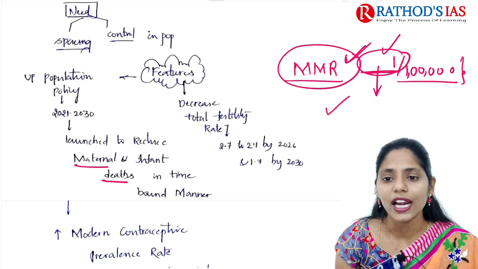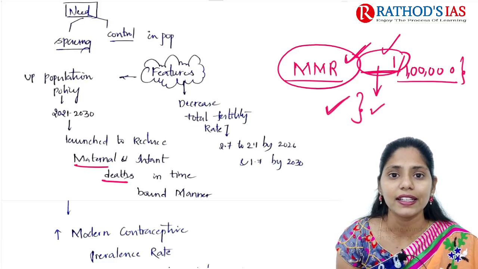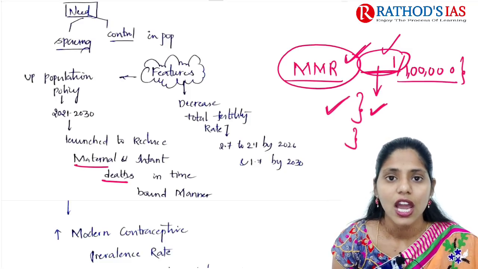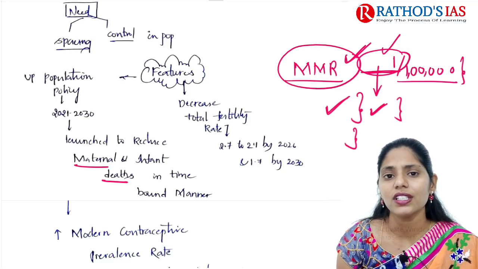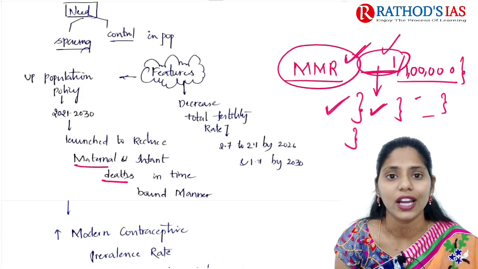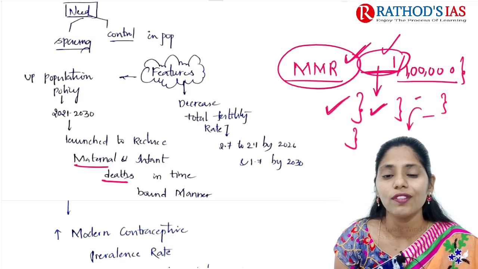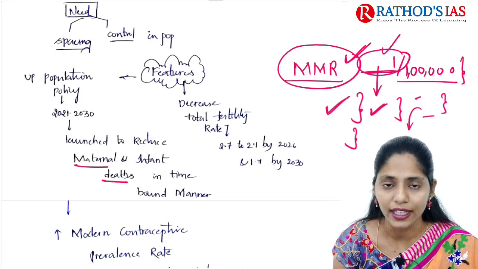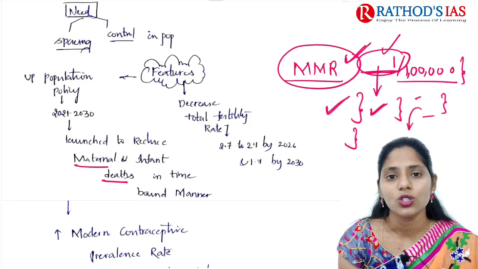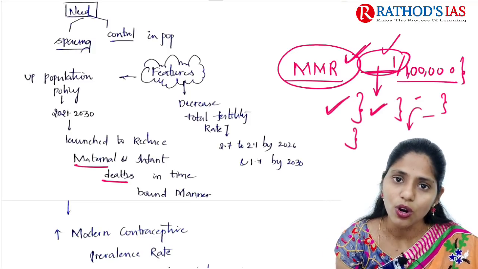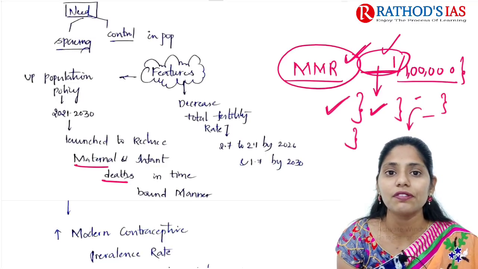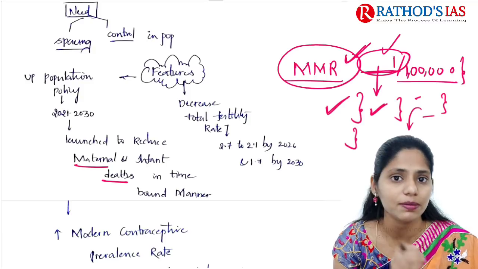This maternal mortality rate is mainly associated with early pregnancies and pregnancy complications. Also, a small gap between two children affects the reproductive health of the mother and is one of the leading causes for increasing maternal mortality rate. And one more important thing is that there is no proper institutional delivery. In some rural areas even now, many people go for home deliveries only. They are not coming to hospital for institutional deliveries and supportive care.